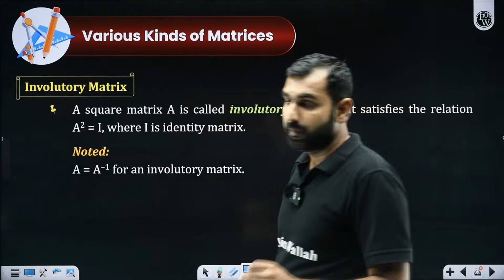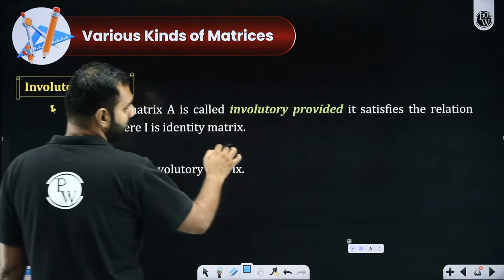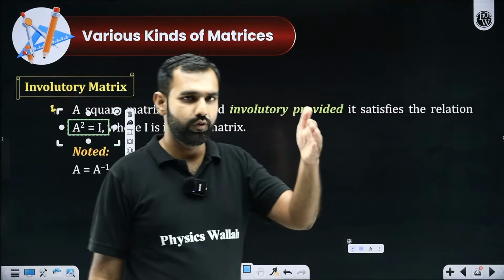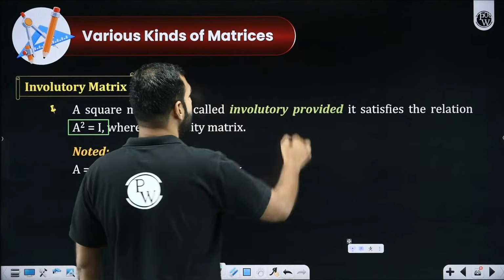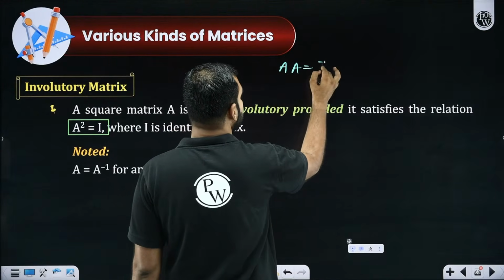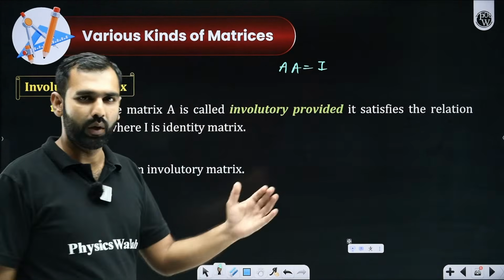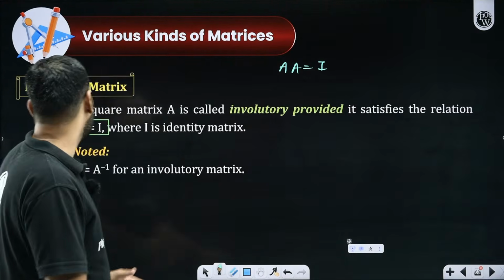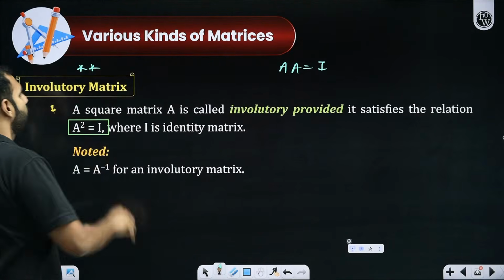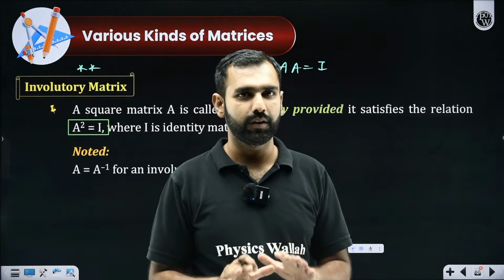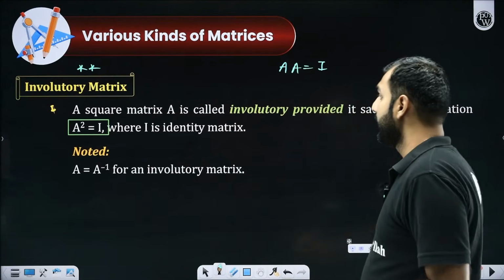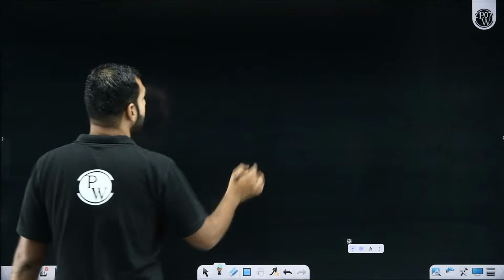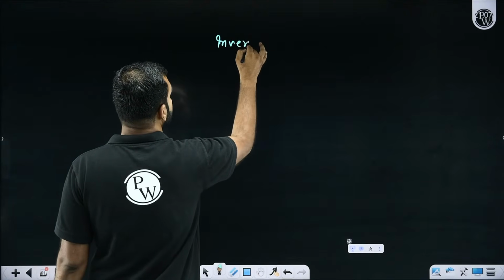So here we are with the next conclusion. What is an involutory matrix? An involutory matrix is a matrix which when squared gives you an identity matrix. If you multiply a matrix with itself and luckily you find it to be an identity matrix, 1 0 0, 0 1 0, 0 0 1 in case of a 3 by 3 square matrix, then we call such a matrix an involutory matrix. Everybody got this, or shall I repeat it, all the participants? Now here, shall I introduce the concept of inverse as well? Because now we may start discussing it.